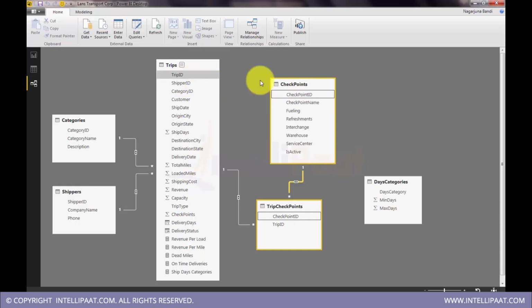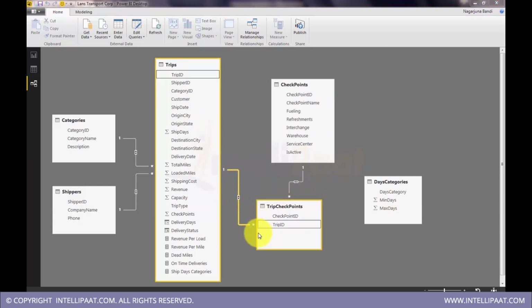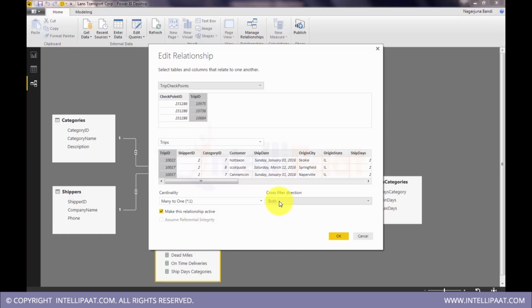In the same way, per trip you can see how many checkpoints were covered. So the filter works in both ways. That's why by default all the relations get created as bidirectional.